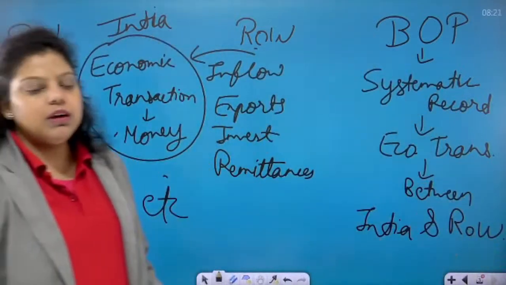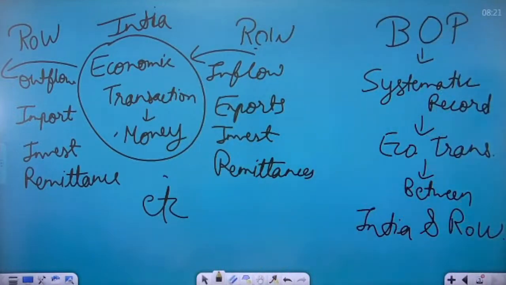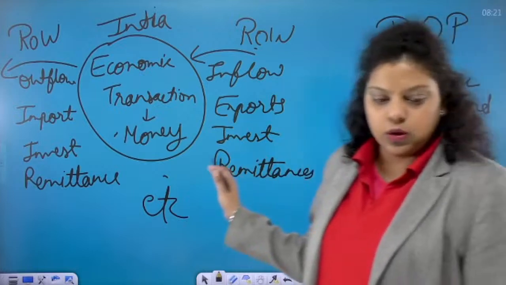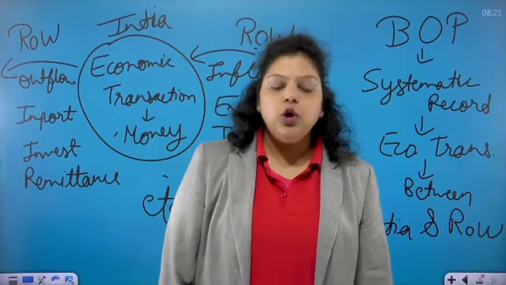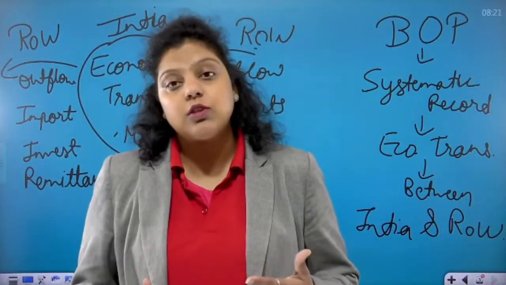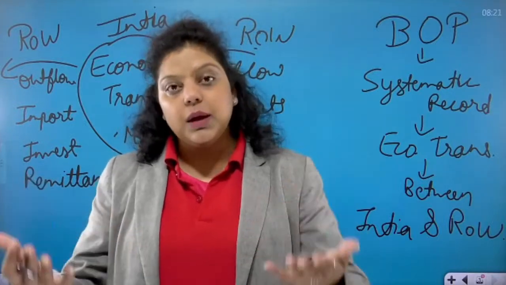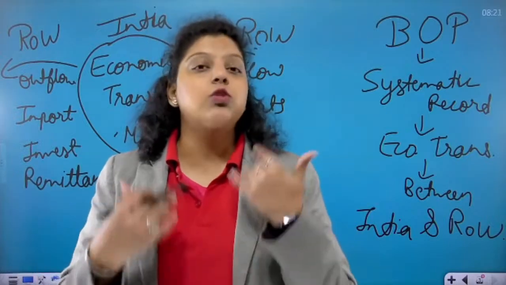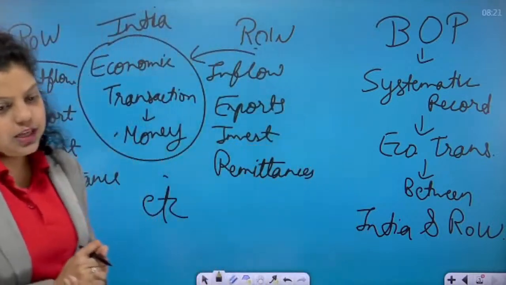So in a financial year, whatever economic transactions happen between India and rest of the world, the systematic record of that transaction is known as your balance of payment. Okay, I hope it is clear. Is BOP clear to everyone? So BOP is just a systematic record of all the economic transactions. It means the money transactions which happened in a financial year between India and rest of the world. Whatever money is coming from outside the country or going outside the country, that is your balance of payment. Let me know in the chat section if it is clear.